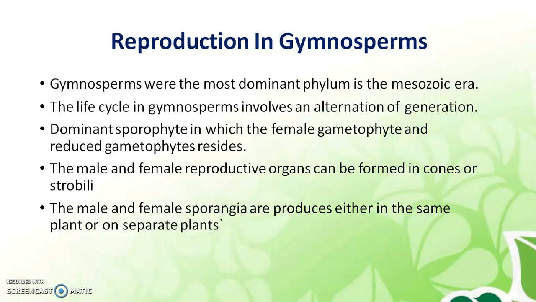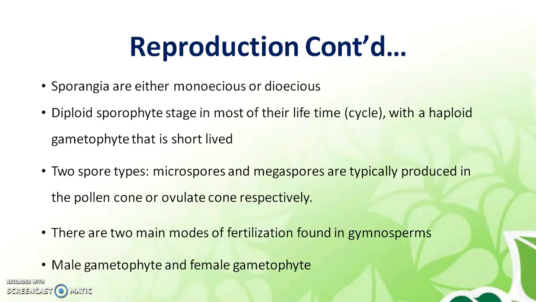The male and female reproductive organs are formed in cones or strobili. So the name of the cones is strobili. The male and female sporangia are produced on the same plant or on separate plants. So you must remember this: plants are either monoecious or dioecious.